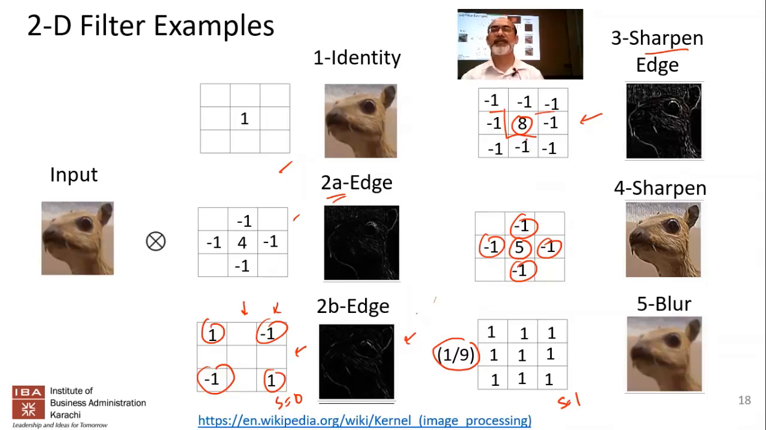Okay, so we made a mistake. So the sum over here is going to be 1, 2, 3, 4, 5, 6, 7, 8. No, it's going to be 0. Yeah, this is because you're excluding the center, so that's why it's 0.